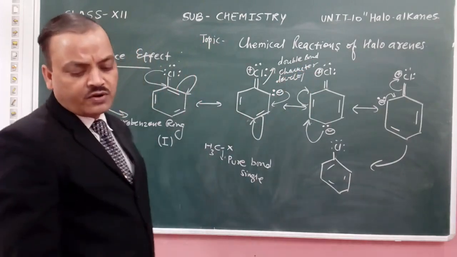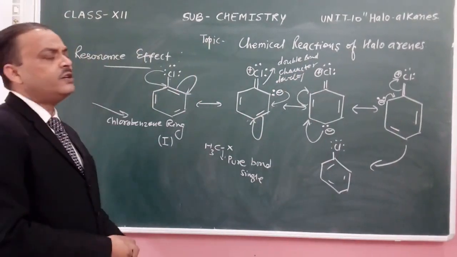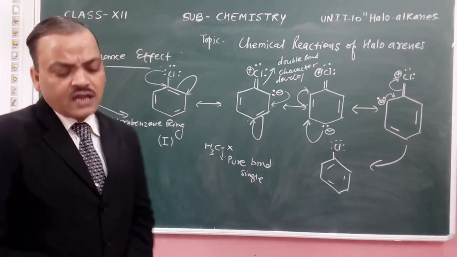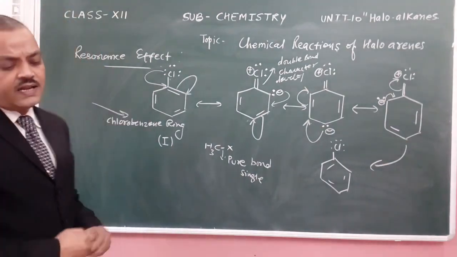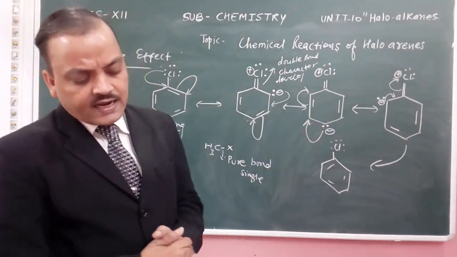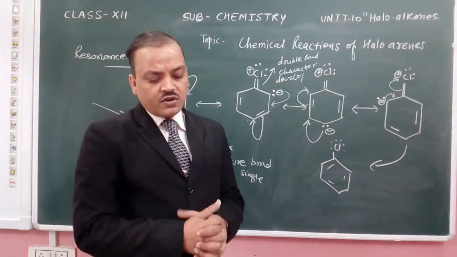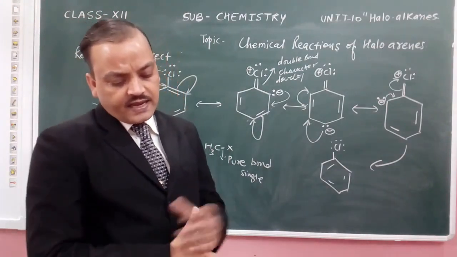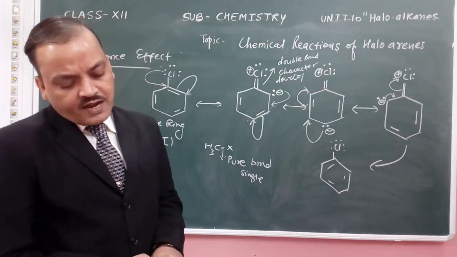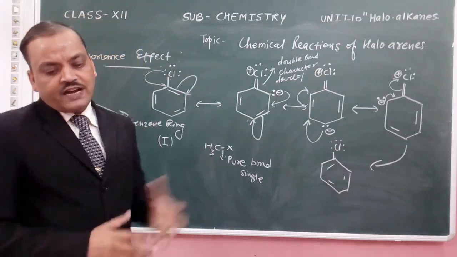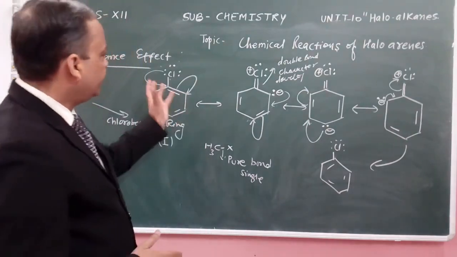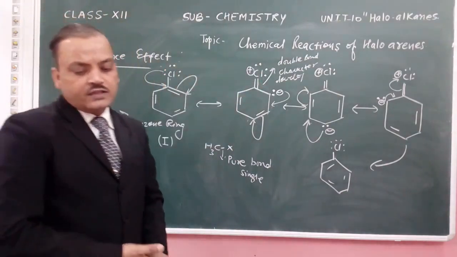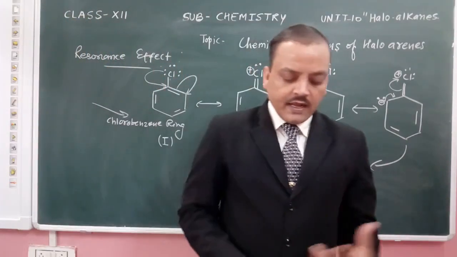Due to this double bond character, it is difficult to break the bond. Consequently, the carbon halogen bond in haloarenes is a little stronger than in alkyl halides, where chlorine is attached by a pure single bond. So we see these characters due to the resonance effect.